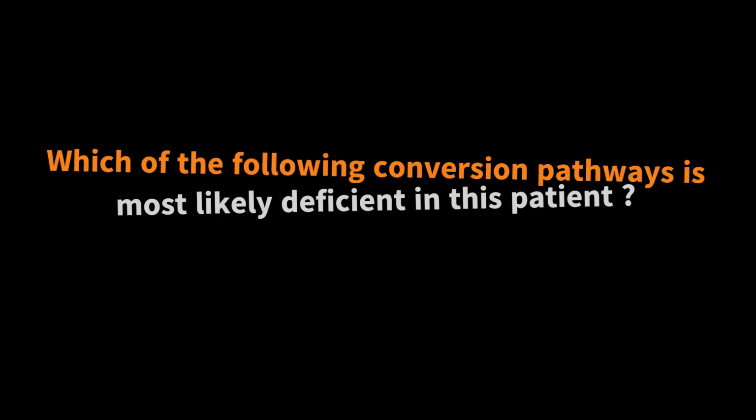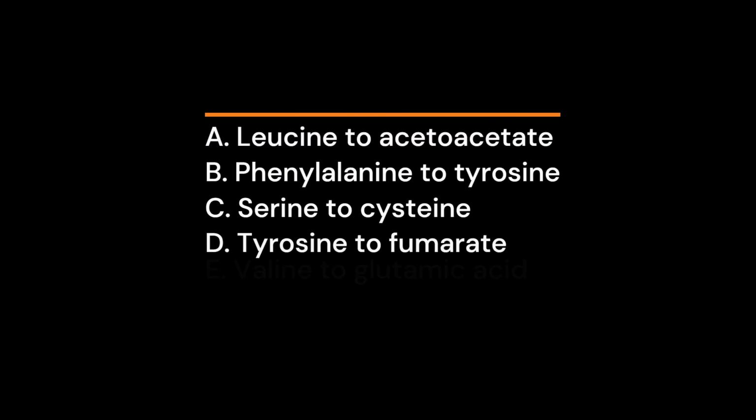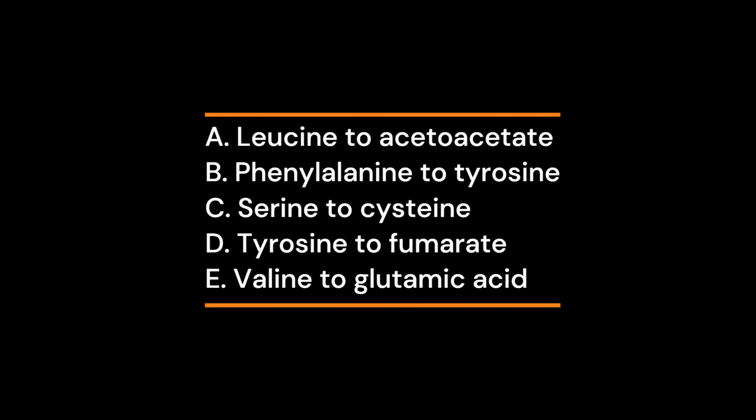Your options are: A. Leucine to acetoacetate. B. Phenylalanine to tyrosine. C. Serine to cysteine. D. Tyrosine to fumarate. E. Valine to glutamic acid. You have 15 seconds to type your answer in the comment box.